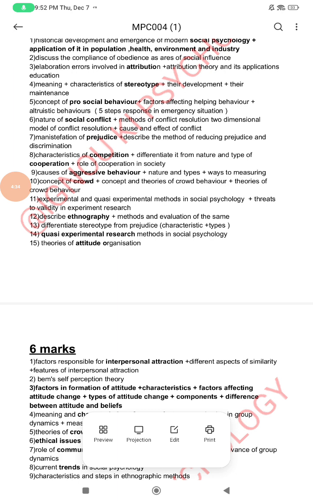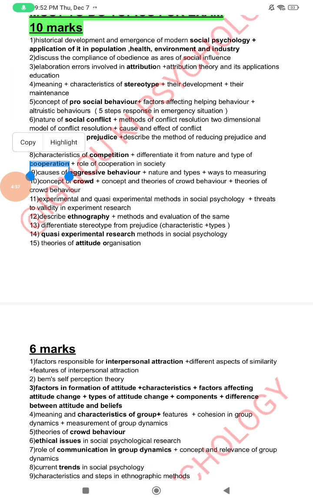First address the definition, then describe the methods by which we can reduce prejudice and discrimination. So see, in such questions, you have to write some good social examples also, which you have observed in day-to-day life, so that you can get good marks.